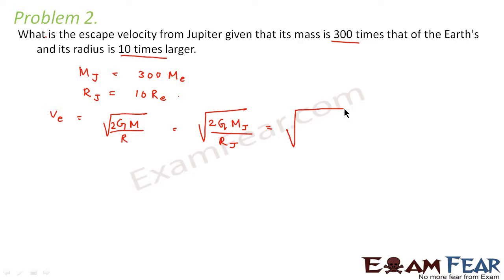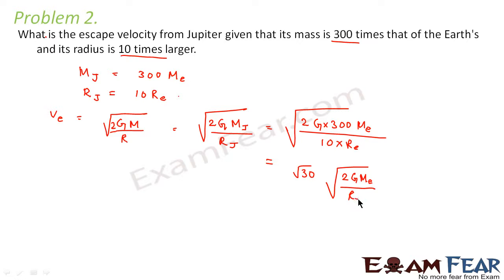So this is equal to root over 2G into 300 Me divided by 10 into Re. This comes out to be root 30 into root over 2GMe divided by Re. Now what is this value? This is nothing but the escape velocity on the surface of the Earth. So that means this is equal to root 30 times the escape velocity on the surface of the Earth.